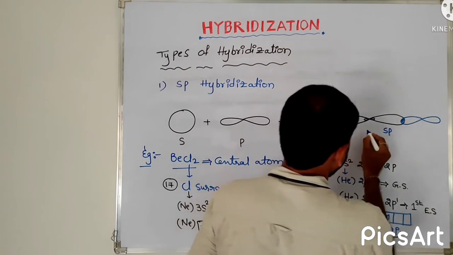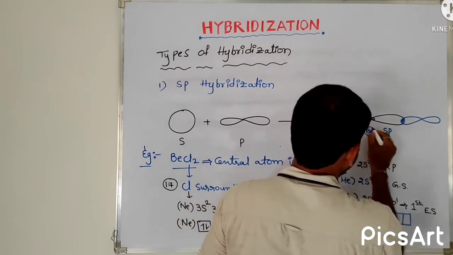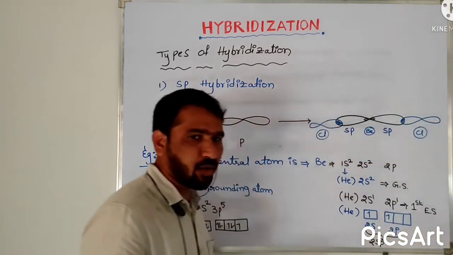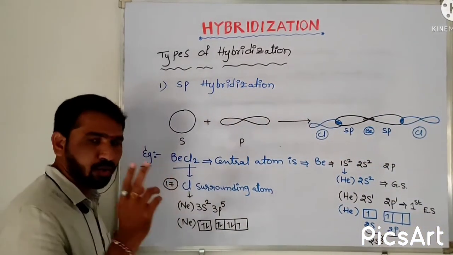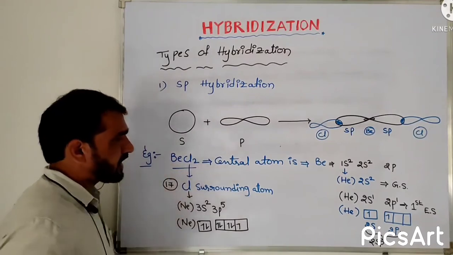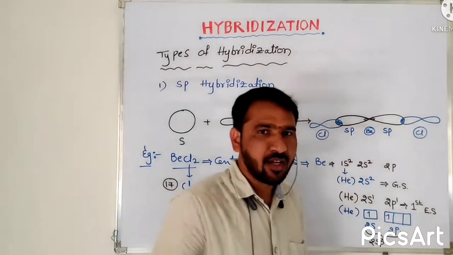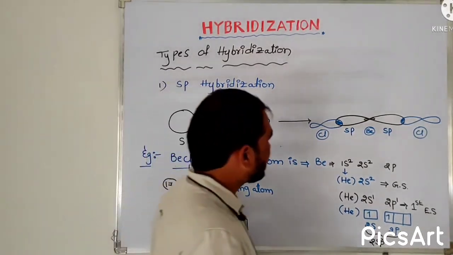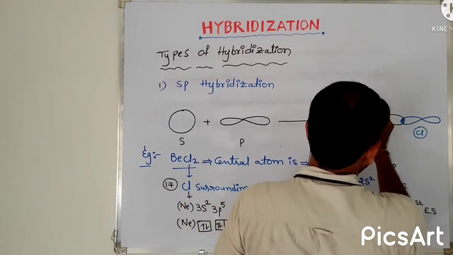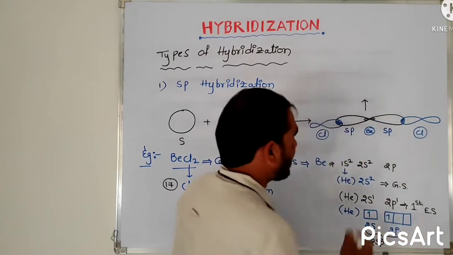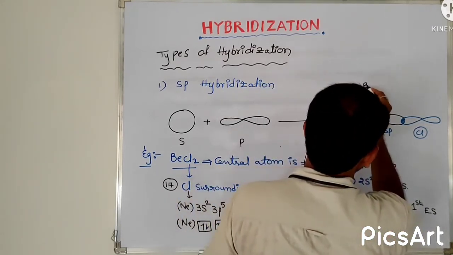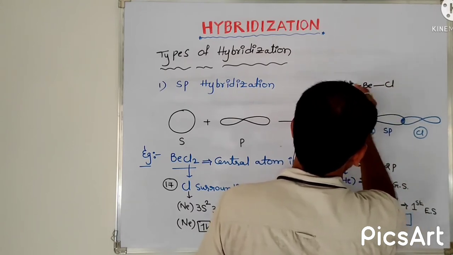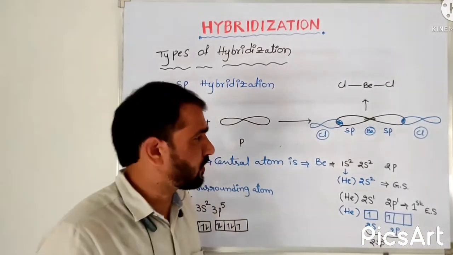This is chlorine, this is beryllium, and this is also chlorine. How many chlorine atoms are there in BeCl2? 2. 2 chlorine atoms act as the surrounding atoms, and 1 beryllium acts as the central atom. That's it. So by this, we will get the structure of beryllium chloride, that is central atom beryllium and surrounding atoms chlorine. Like this, we will get the BeCl2 molecule.